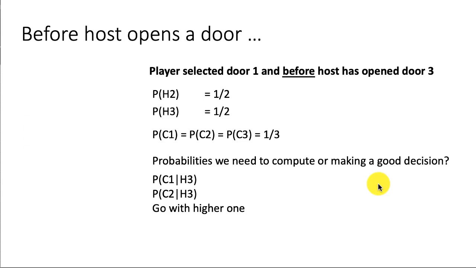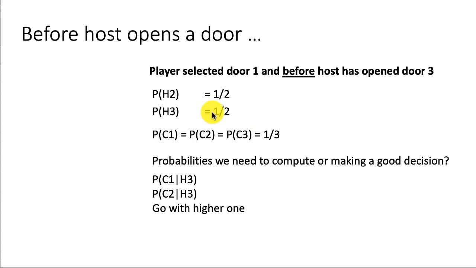Now let's come to the scenario where the player selected door 1. The player has selected door 1 and the host has not yet opened door 3. The host is going to open door 3, but prior to that, what are the probabilities? Now the player has selected door 1 and the host has to choose either door 2 or door 3.